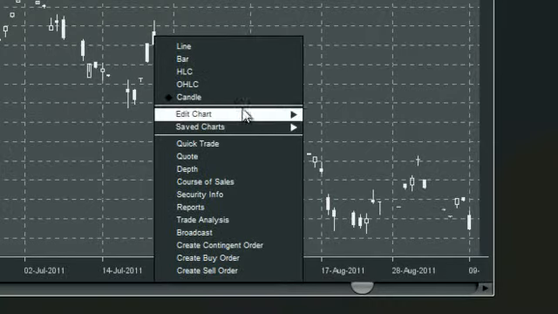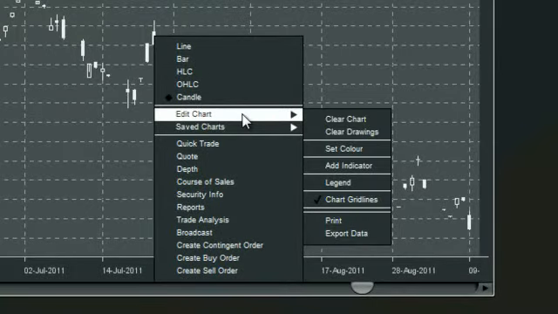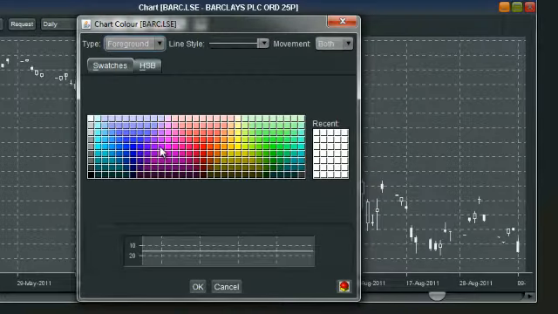Right click on a candle if you want to change the colors, as I mentioned previously. Edit Chart, scroll across to Set Color. Once the set color box comes up, what we can simply do is look up on the right hand side here.